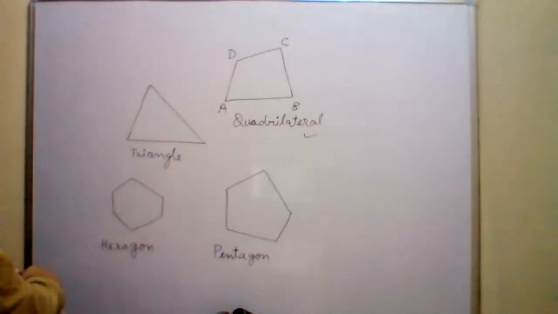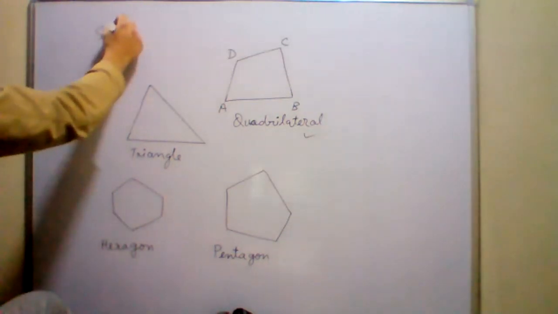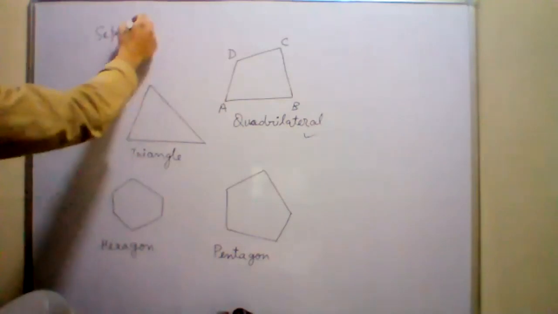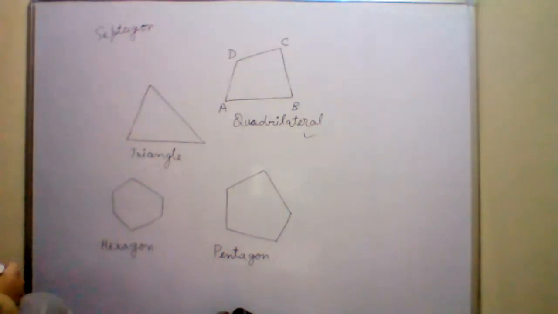And what does septa mean? 7. Septagon. Then octagon, nonagon, decagon. A septagon will have how many sides? 7. Very good. So I think you have all understood what polygons are and what the types of polygons are: triangles, quadrilaterals, pentagon, hexagon, septagon, octagon, nonagon.